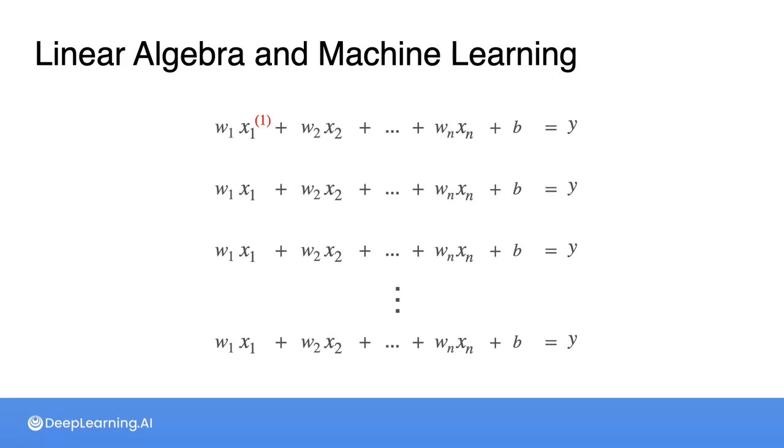So if you add a superscript 1 with parentheses up here on everything in this first equation I wrote down, then I can write down the same thing for the second example in the dataset and denote that with a superscript 2 in parentheses like this, and then so on down to the superscript m in parentheses for the last example in a dataset containing m records. Notice that these red superscripts are not exponents. They simply act like subscripts, except that we put them on top for clarity. Ideally, you'd find the values of the weight and bias terms that solve all these equations at the same time, or at least get as close as possible.